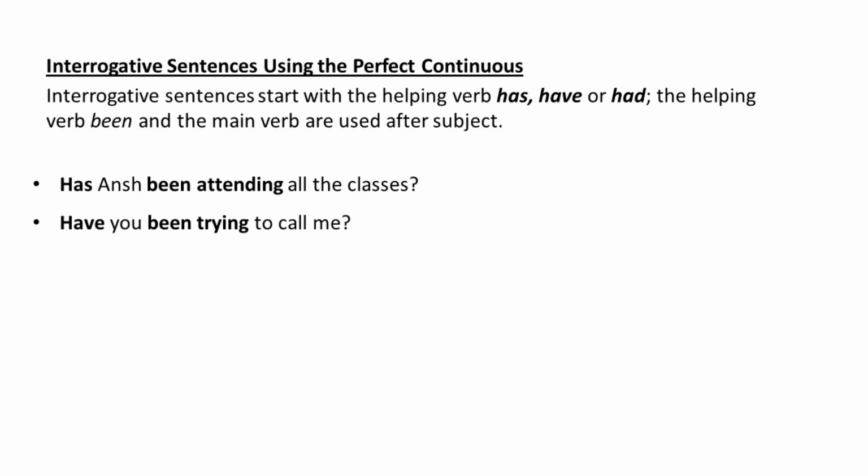Have you been trying to call me? So here also we have begun with the helping verb have, and then we placed the subject you. Then we have continued with been and the ing form of try, that is trying. So we got an interrogative sentence in present perfect continuous tense, that is, have you been trying to call me?